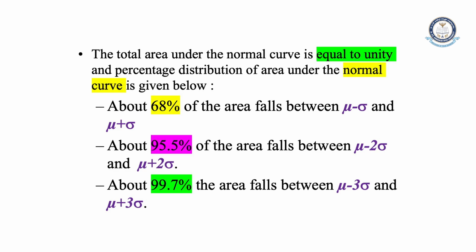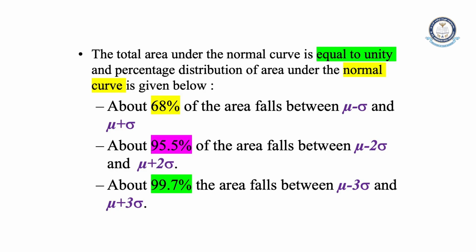Just now we discussed, the total area probability is 1 only. At z equal to 0 it is divided into two parts, which is why the total area must be equal to 1. Presenting the percentage distribution of area under the normal curve: about 68% of the area falls between mu minus sigma and mu plus sigma limits. We can say 1 sigma limits, 2 sigma limits, and 3 sigma limits.